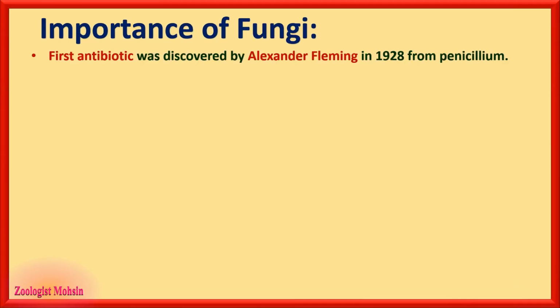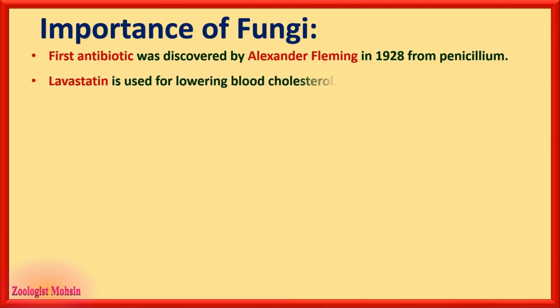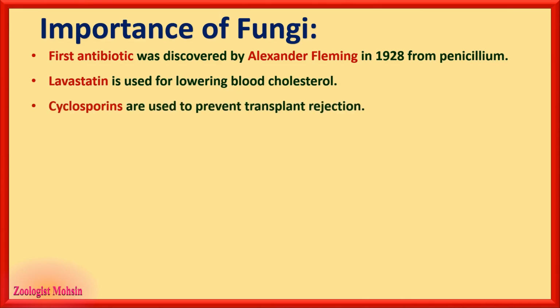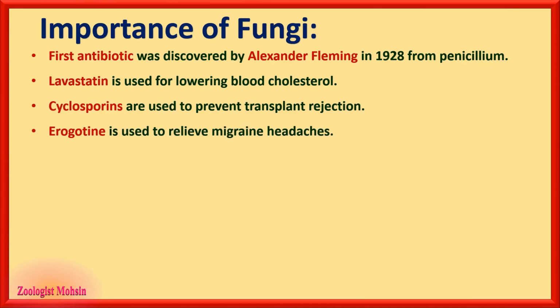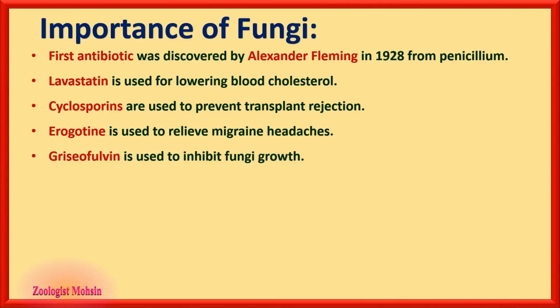The first antibiotic was discovered by Alexander Fleming in 1928 from the fungus Penicillium. The name was penicillin. Lovastatin is another drug used for lowering blood cholesterol, and cyclosporins are used to prevent transplant rejection. Ergotamine is used to relieve migraine or headaches, and griseofulvin is used to inhibit fungal growth. These four are drugs which are obtained from different fungi, and their functions are important for you to remember.